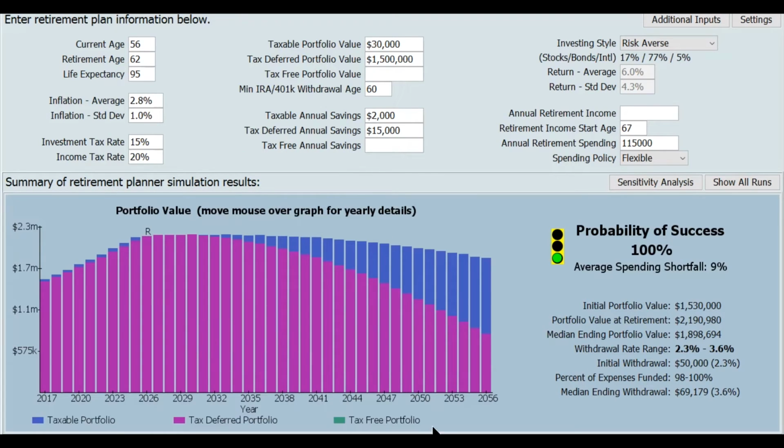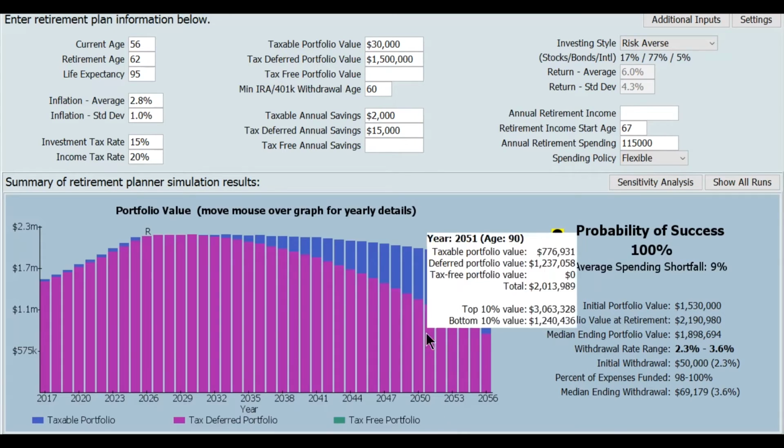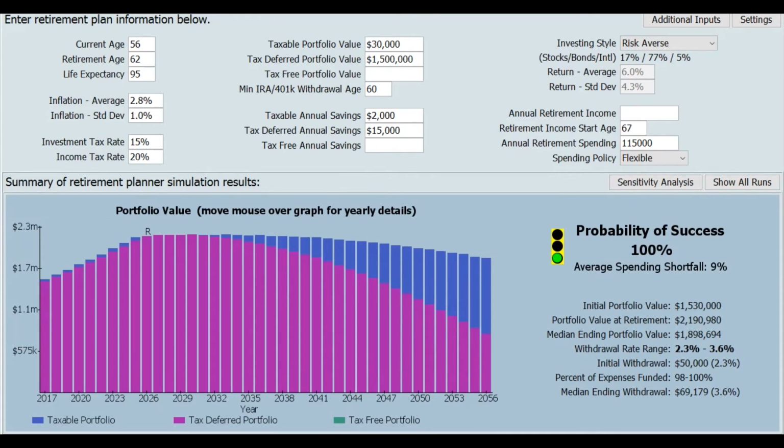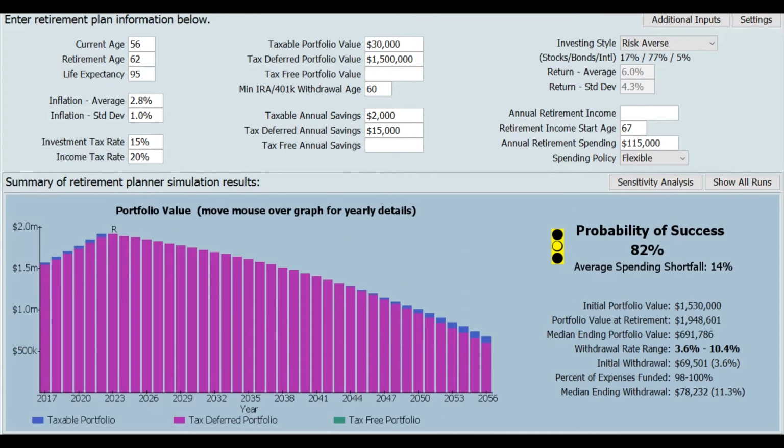All right, so in this case, I changed the retirement age to 62, not 63 as in the last case, and I jacked the retirement spending assumption up to 115,000 from 100,000 because the couple is at 100% probability of success. I'm assuming that based on that, they might want to go a little harder. So what does this do? Let's run it.